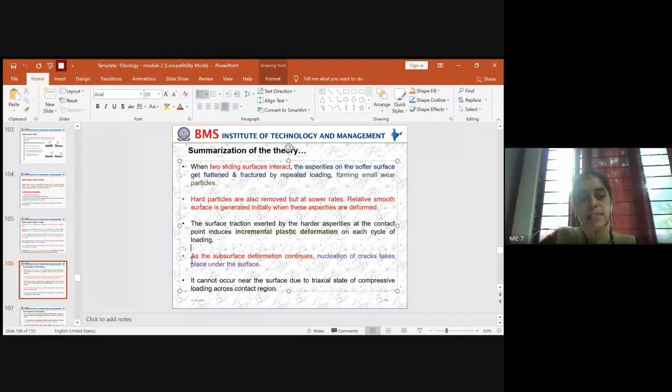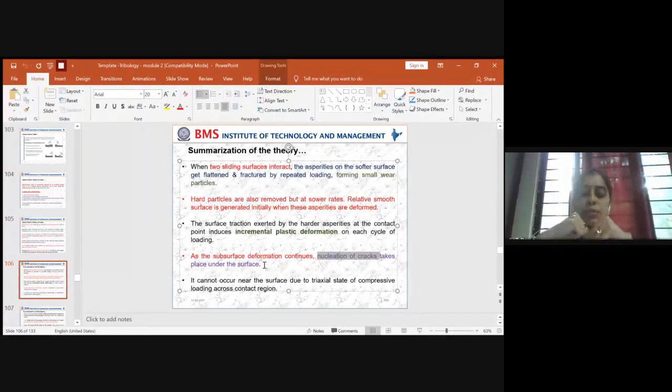So next, as the subsurface deformation continues, this is the initiation of formation of the crack, right? Once this crack has started, the plastic deformation continues. The word incremental is being used. That means once the plastic deformation is caused, it gets incremented from time to time. So due to continuous deformation across the surface, the crack which is generated will result in nucleation of the cracks. And this nucleation of the crack takes place under the surface.